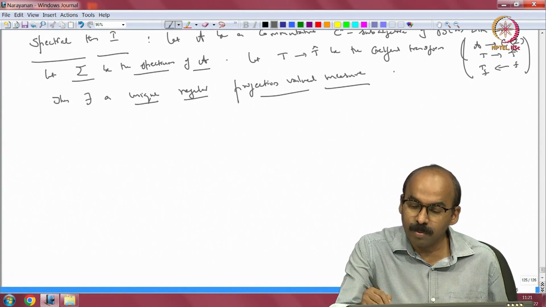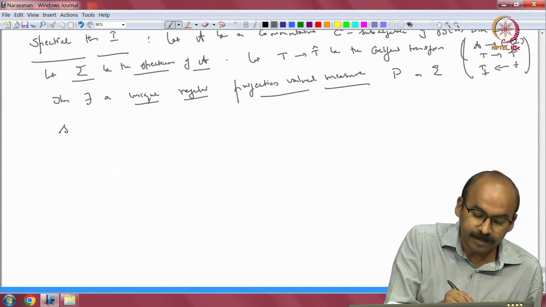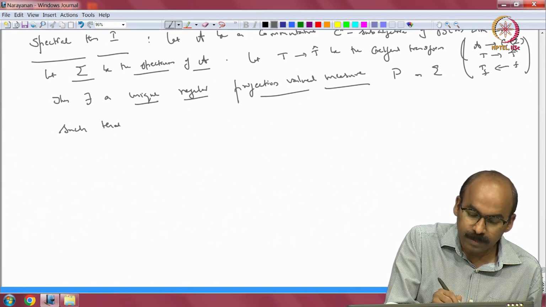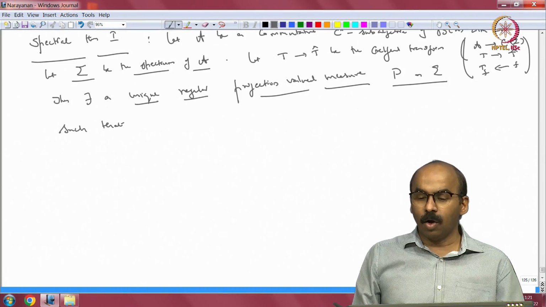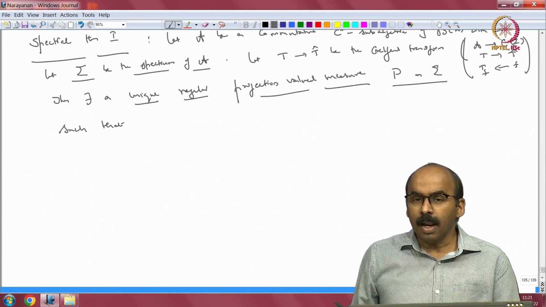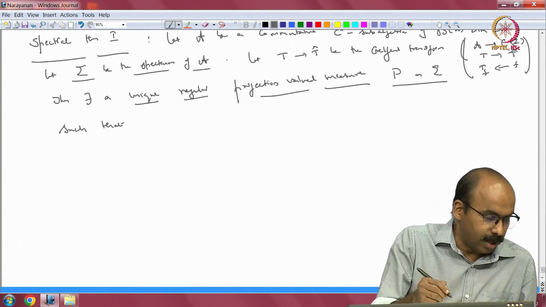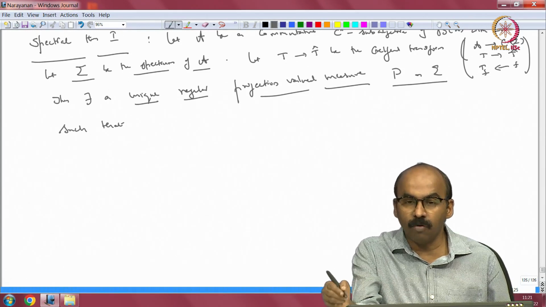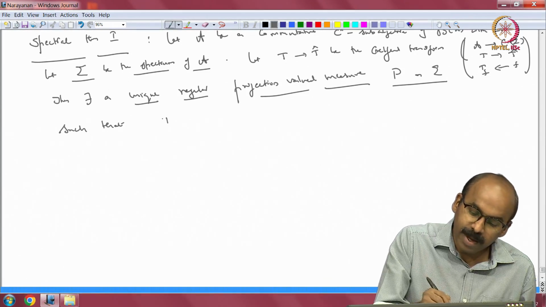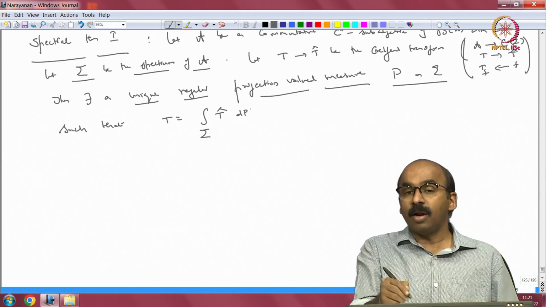Projection valued measure P on sigma such that, P on sigma meaning sigma comes with the Borel sigma algebra of that set, and the projection valued measure is defined on that, and for every T in A, the commutative C-star subalgebra of B of H, T is given by an integral, that is the integral over sigma of the Gelfand transform dP. So, that is all well defined now.